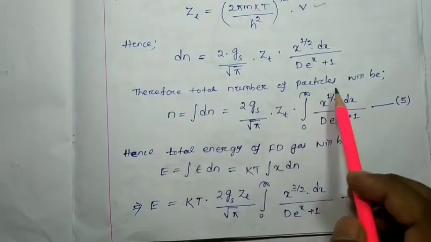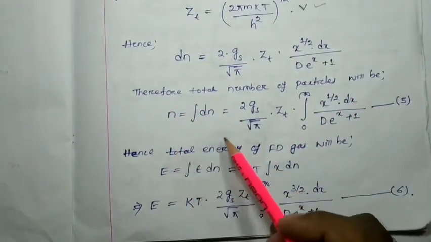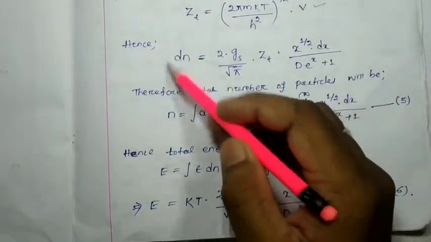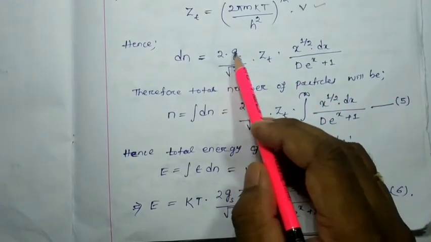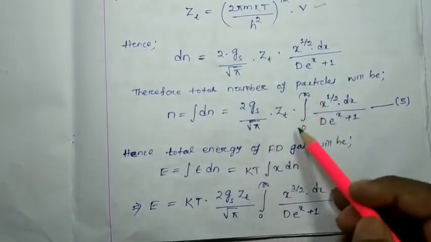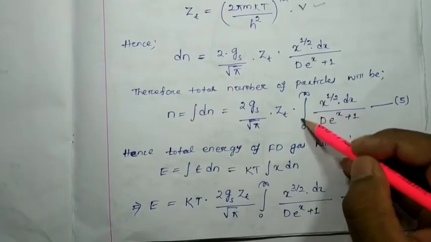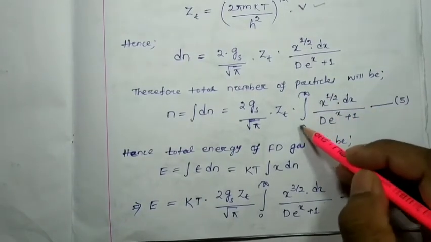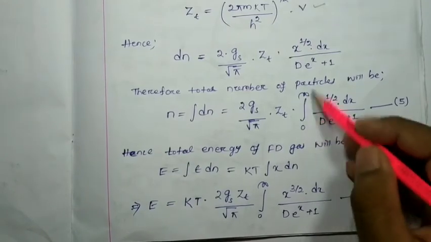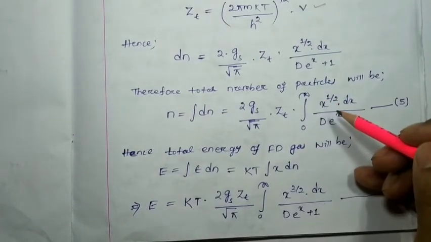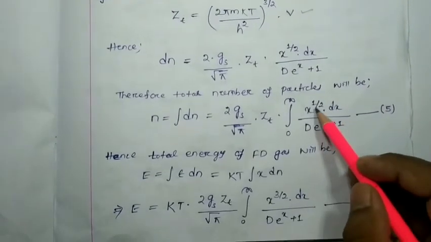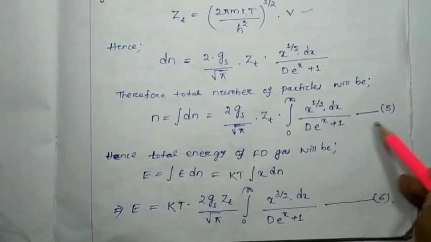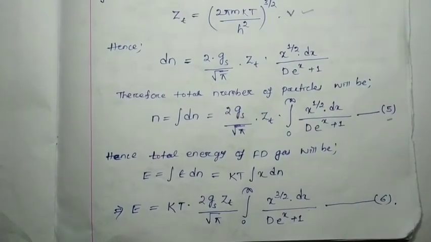Therefore the total number of particles will be N equal to integration of dn; left side if I integrate, obviously right side also we have to consider the integration, that is 2gs by root pi zt, integration from 0 to infinity. Here 0 to infinity indicates that all the energy levels from 0 to infinity are going to be considered. So x to the power 1 by 2, because x is nothing but epsilon by kT, x to the power 1 by 2 dx by (e to the x plus 1). Let this be your equation number 5.